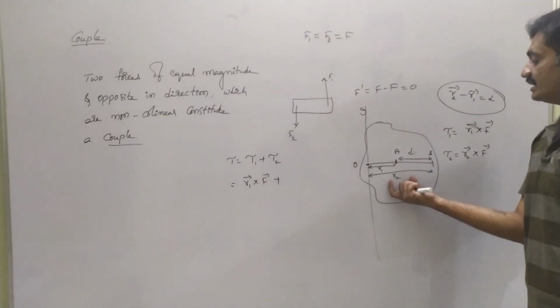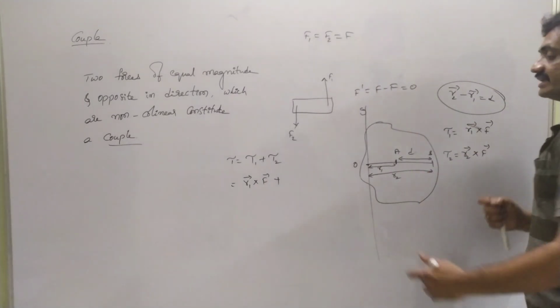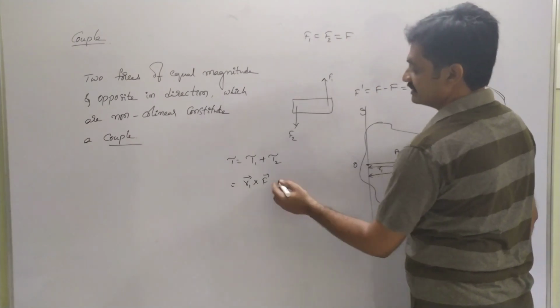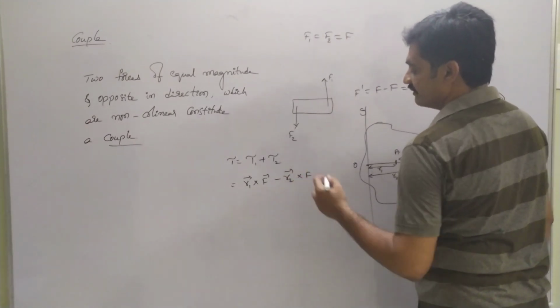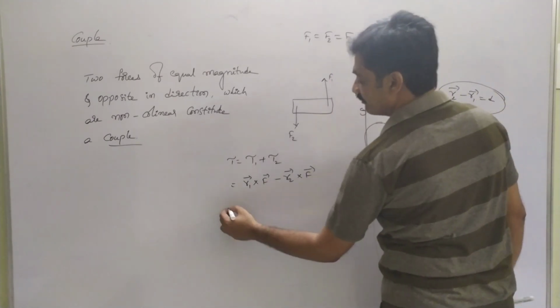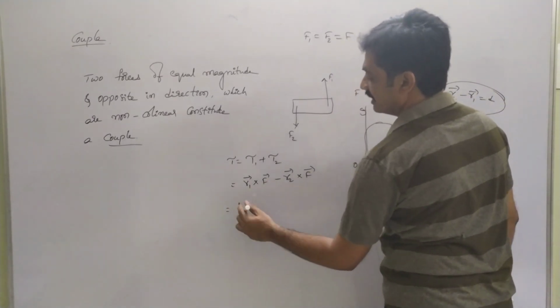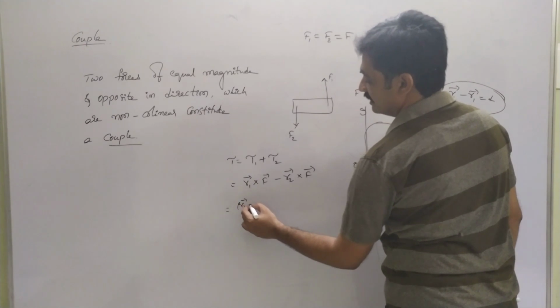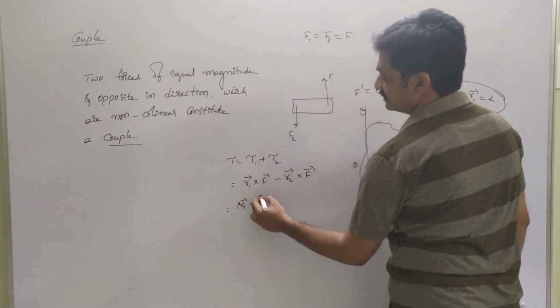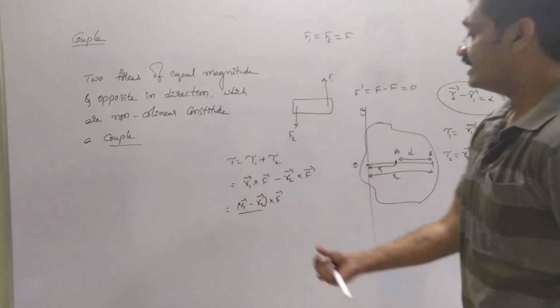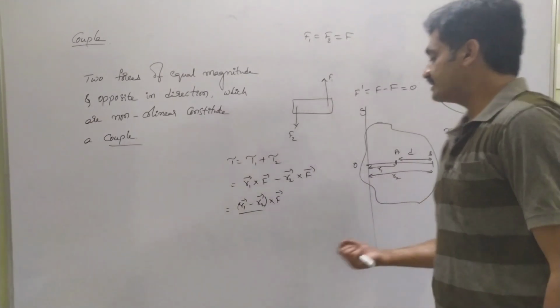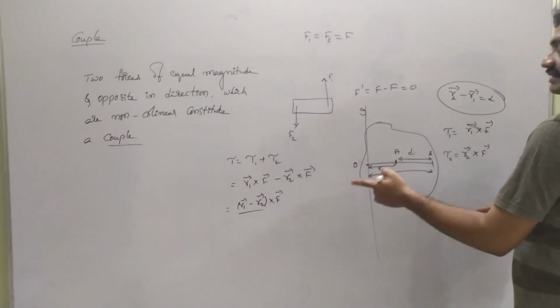Since the torque is acting in the opposite direction, we represent it with a minus sign: minus r2 bar cross F bar. If we take F bar as common, then we have r1 bar minus r2 bar cross F bar, where we know that r1 bar minus r2 bar equals minus d.